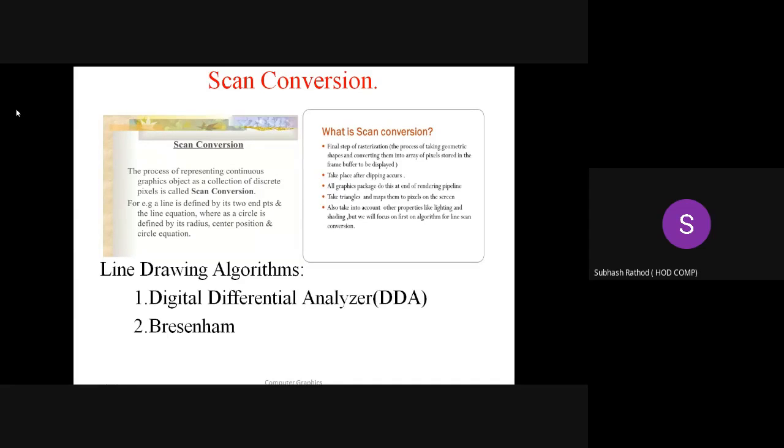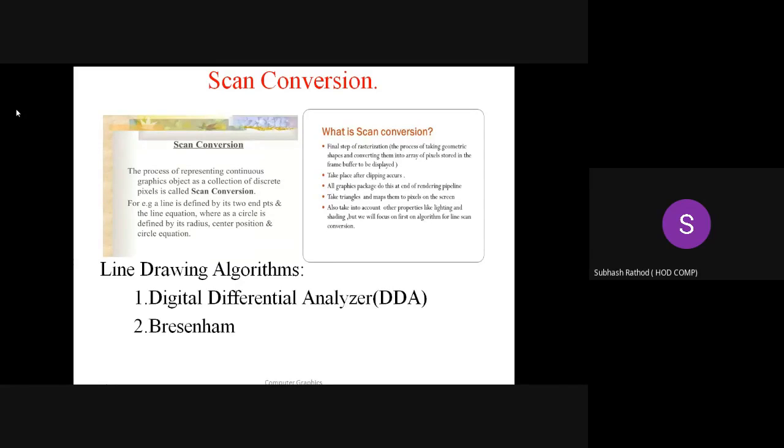Scan conversion is a process of representing the object on the display devices with a collection of discrete values or an array of pixel values. That's it, nothing more. So on the basis of this scan conversion strategy, certain algorithms are in the syllabus. Those algorithms are based on the scan conversion mechanism, and by using them we can draw various shapes like line and circle.